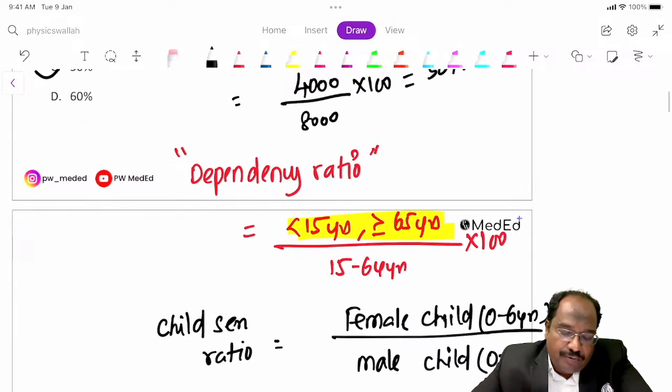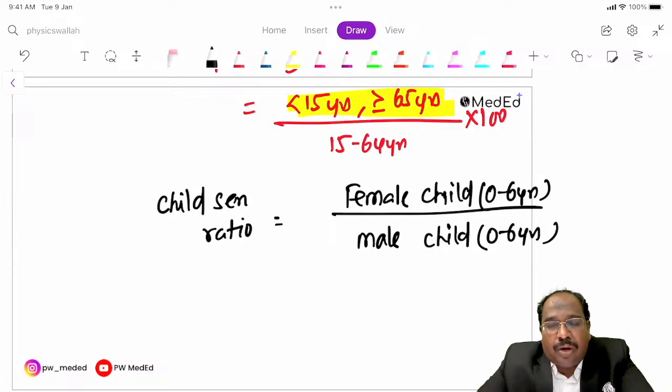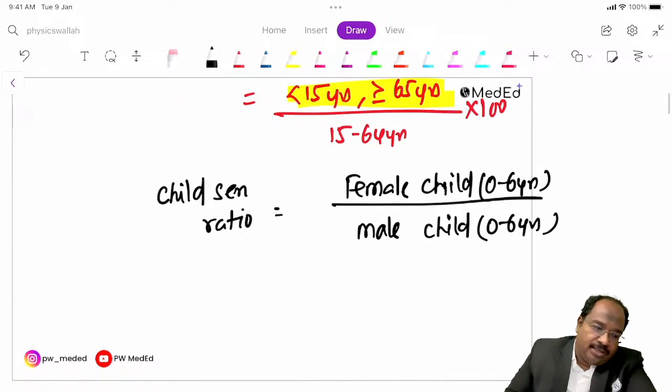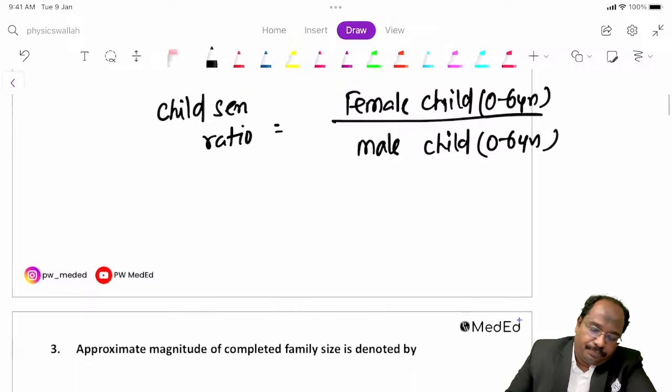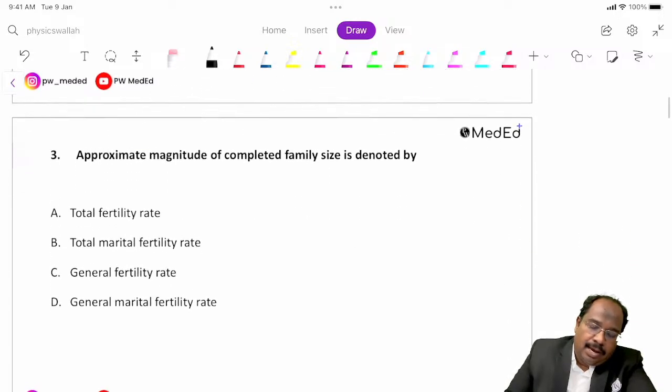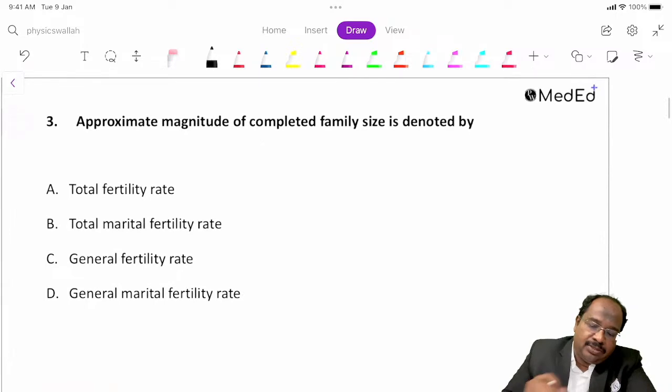Fine. So we have seen 2 questions on this topic of demography. We have seen some demographic indicators. We'll go to the next question, guys. Answer this question.